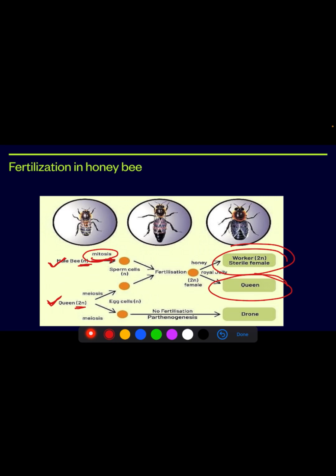Worker female is sterile in nature. The queen bee is fertile. The worker bee feeds on honey and the queen bee feeds on royal jelly. Whereas if there's no fertilization occurring, that is parthenogenesis, then it becomes a drone. Drone is a male honeybee, that is haploid. Parthenogenesis results in a drone, or sterile or infertile male honeybee. Hope it is clear. Now let's move to the next slide.